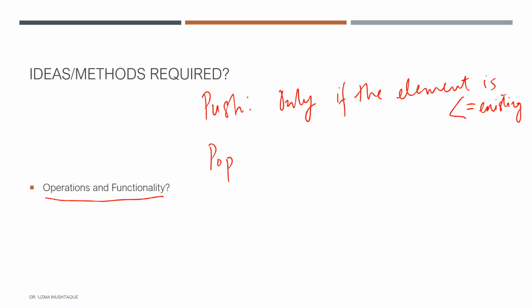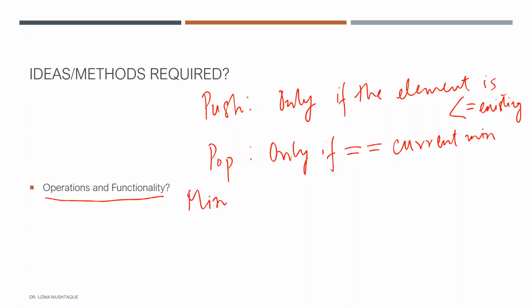What about pop? Pop should allow popping only if the element is the current minimum element, otherwise it should not pop, maybe. So only if the element that needs to be popped is equal to the current minimum. And finally, the most important method that we need, the min operation.